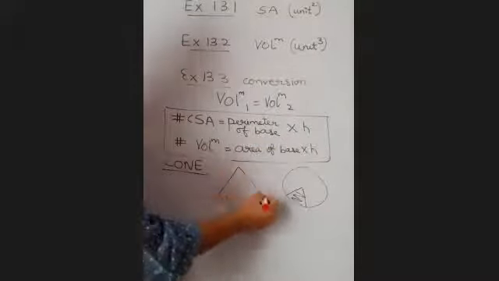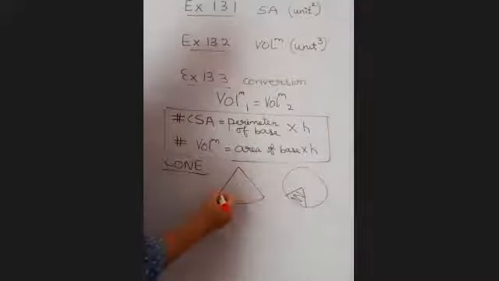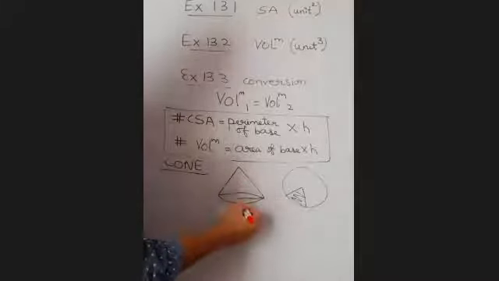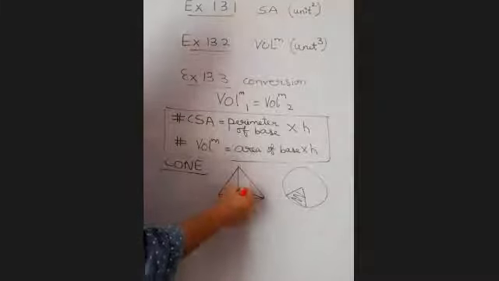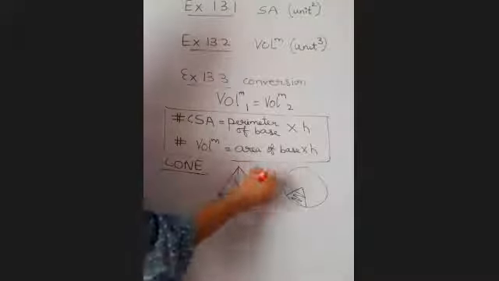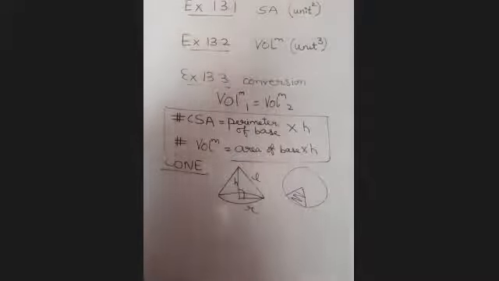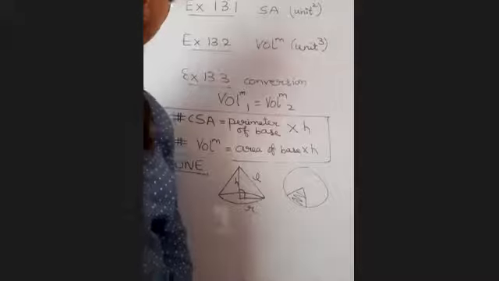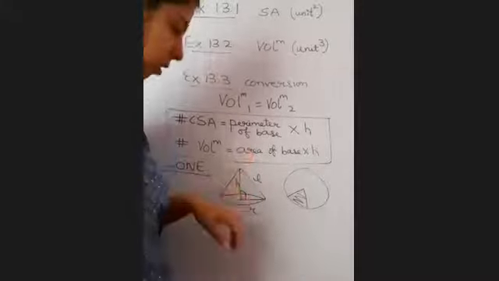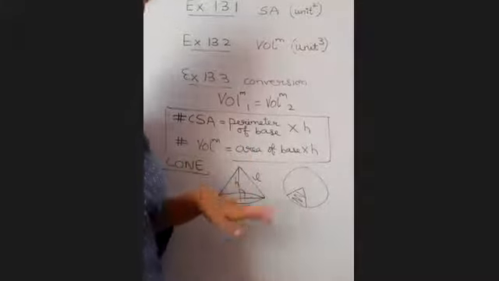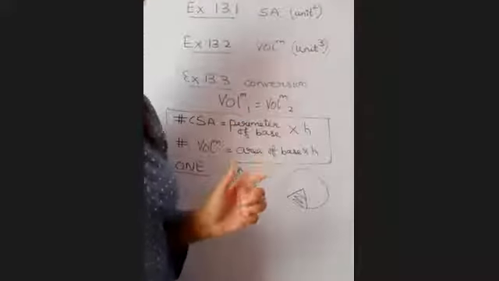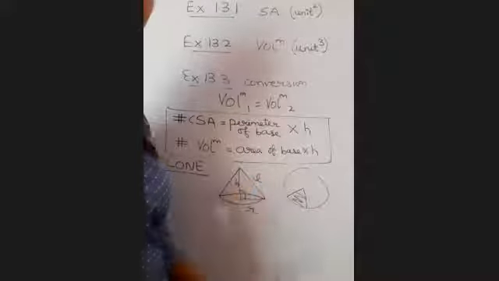Here you should be aware that this is the radius, this is the height, this is the slant height. In the question, if height is mentioned, that means they are talking of perpendicular height. If they use the term slant, then only they are talking of slant height.